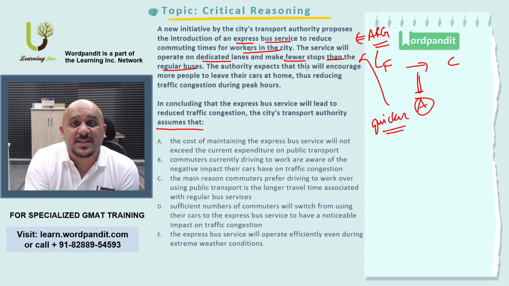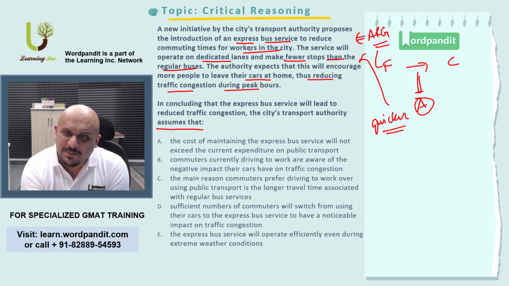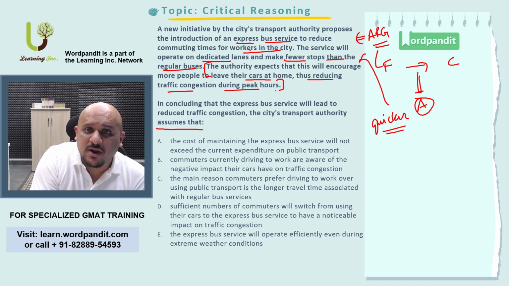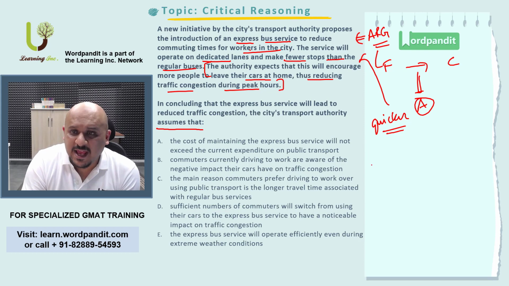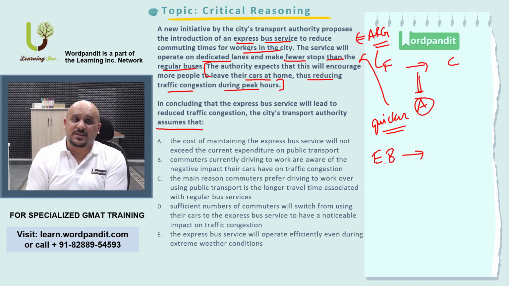The authority expects that this will encourage more people to leave their cars at home, thus reducing traffic congestion during peak hours. So remember, this question follows the typical cause and effect relationship reasoning, right? And this is where we'll find the assumption as well. First, you introduce an express bus service. What does it do? It essentially makes fewer stops than regular bus services.